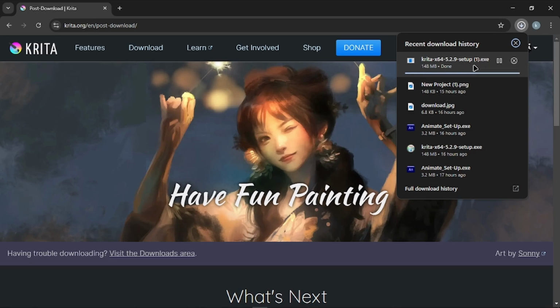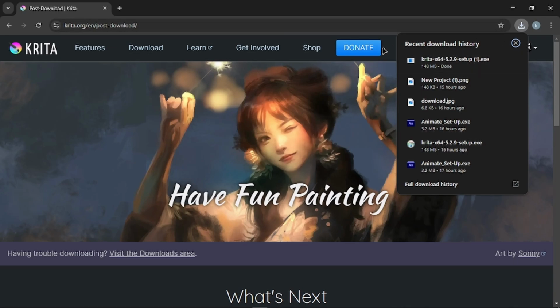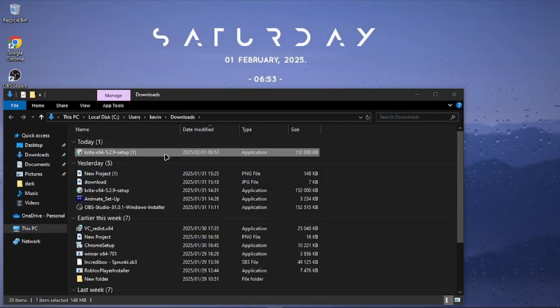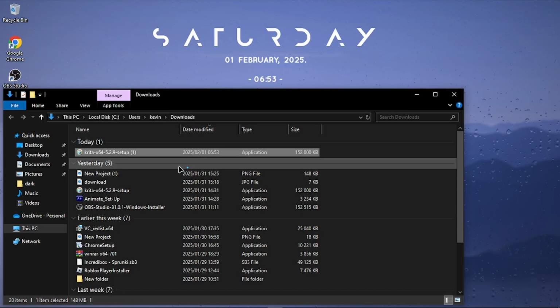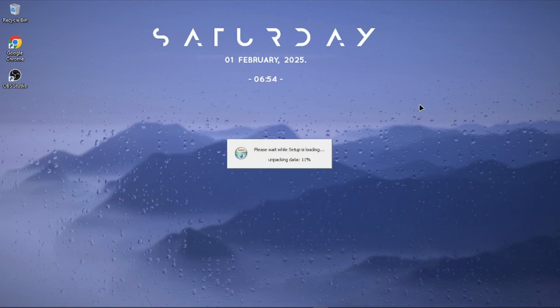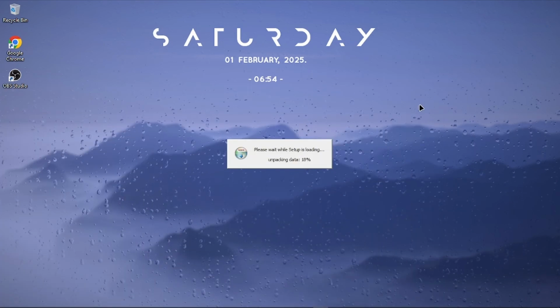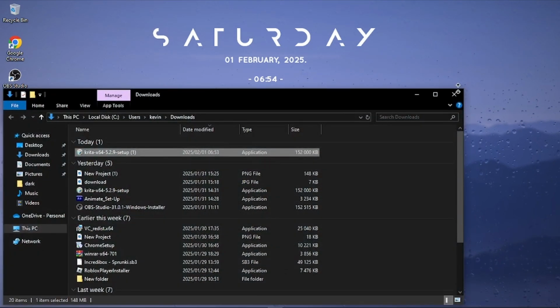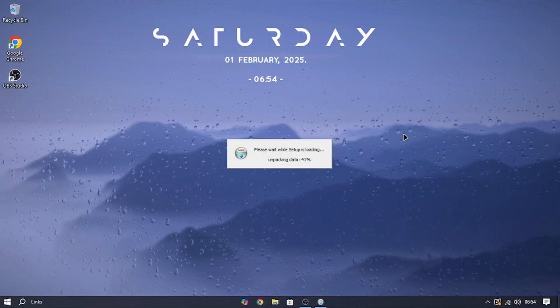Okay guys, so it should be done downloading. Now you're going to click on open in folder, you can close your browser. Then you click Krita over here. You click yes. You can minimize your file explorer. Well, you don't need that anymore, so you could just do that.